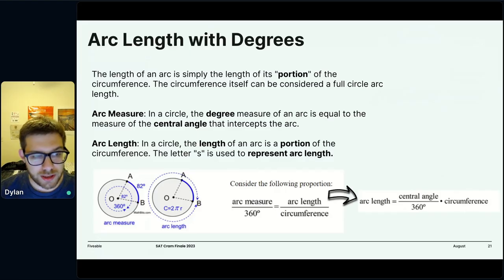And this should make some pretty decent intuitive sense. If we have this arc length right here, it is equal to some fraction of the whole, 82 over 360 in this case, times the circumference, times the whole. And that will get you the length. Basically saying, what percentage of the circumference is this arc taking up? And then from there, we can find the actual length.